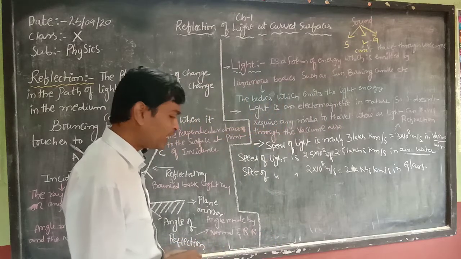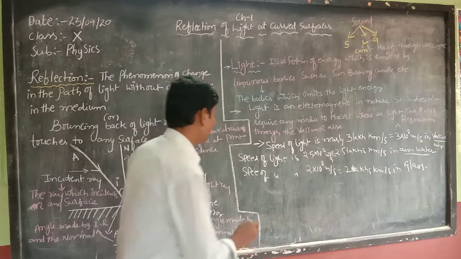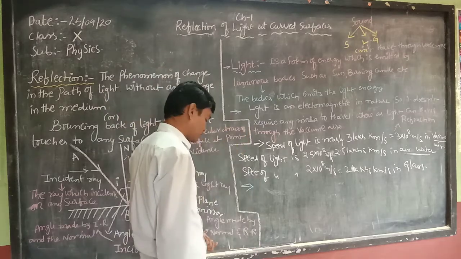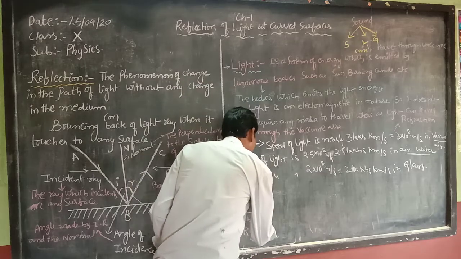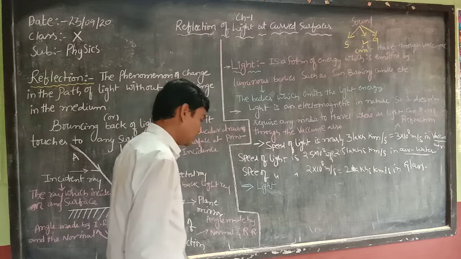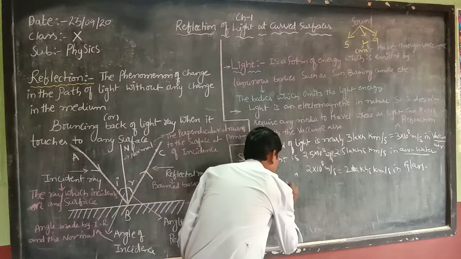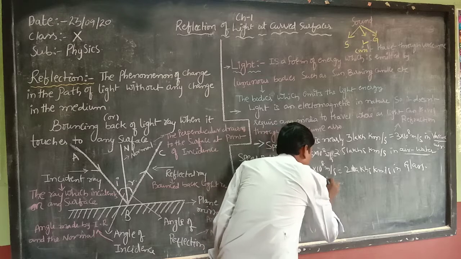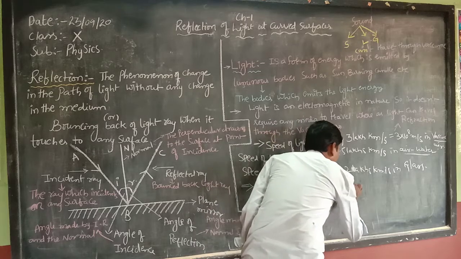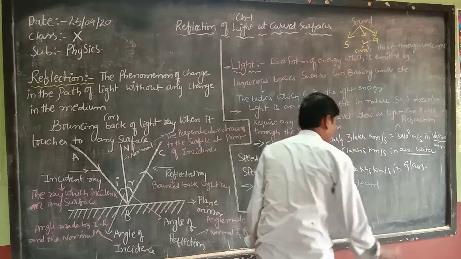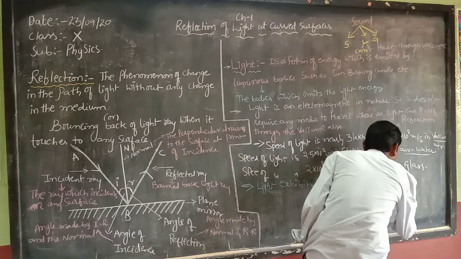Now, if we come to the next point, light exhibits both particle and wave nature.